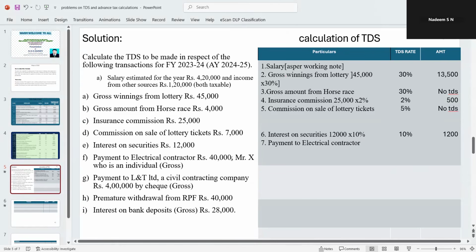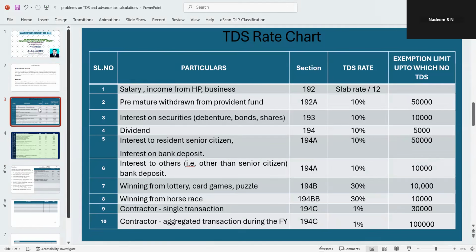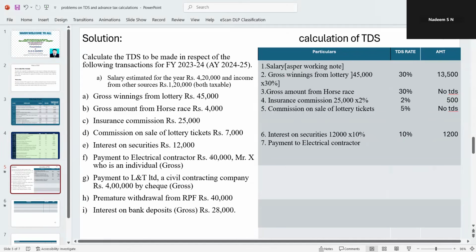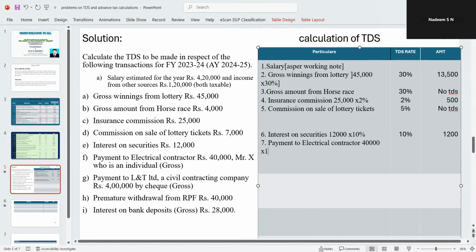Payment to contractor is a single transaction. It is applicable as a single transaction. So they have not specified electrical contractor separately. Therefore, sorry, yes, we have to take electrical contractor 40,000 into 1%.